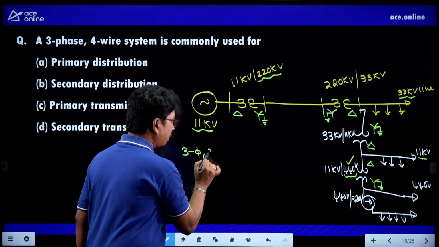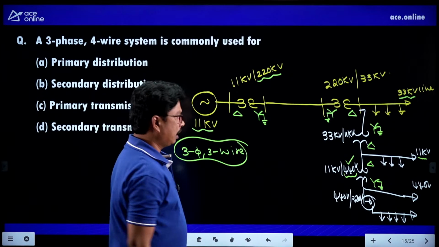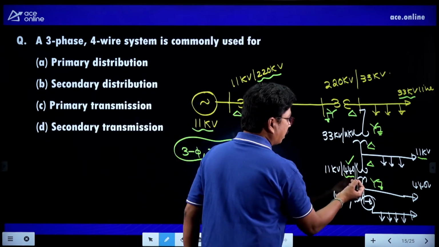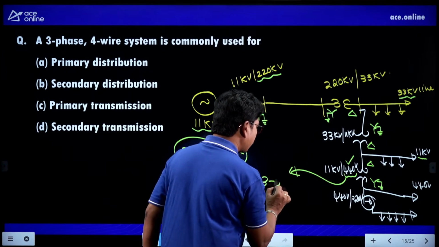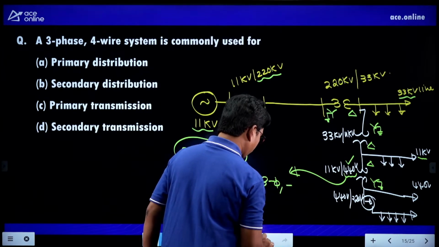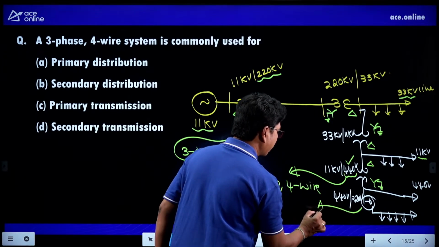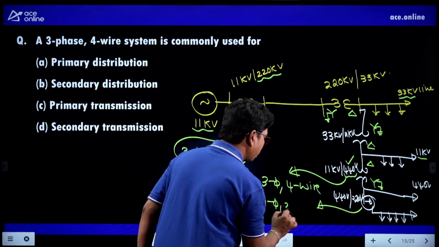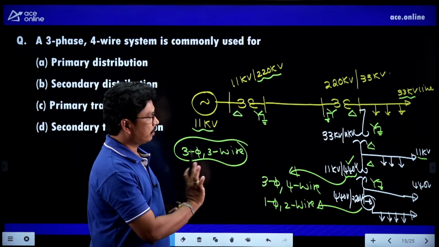They are economical. But 440 volts should be done in 3-phase 4-wire, and single phase should be done in single phase 2-wire. Right? So these are the things.